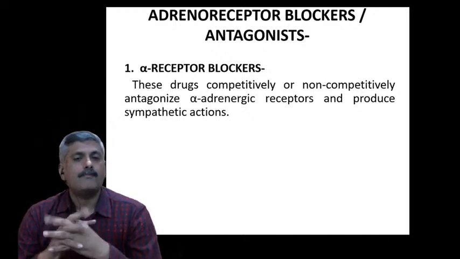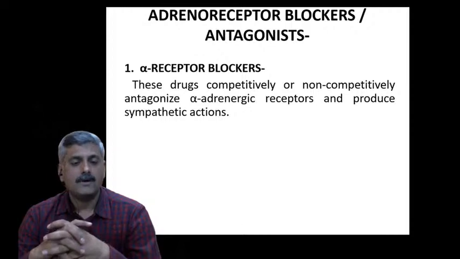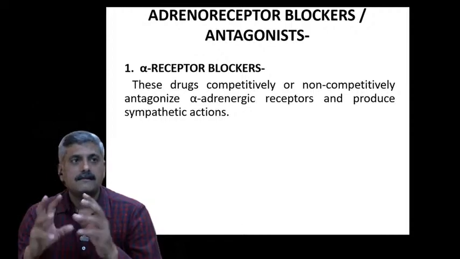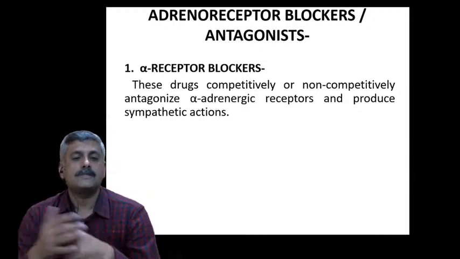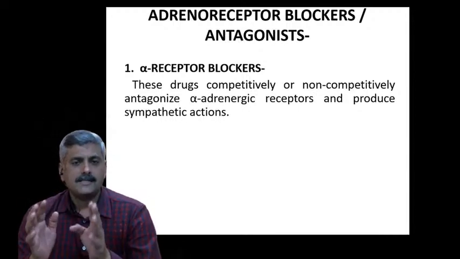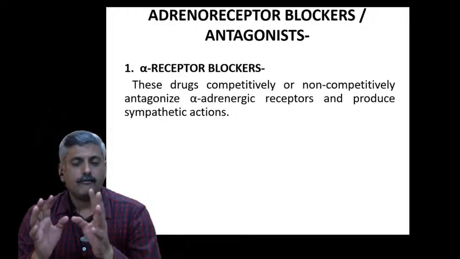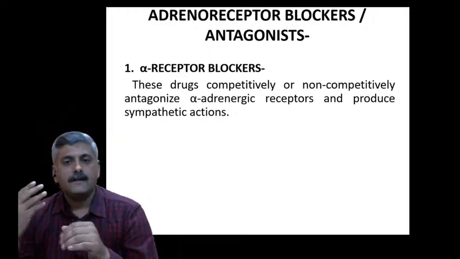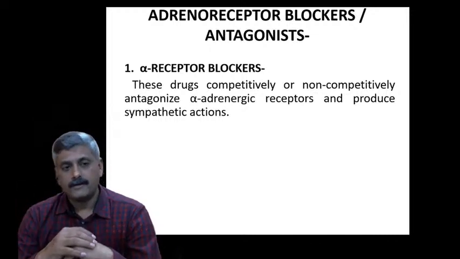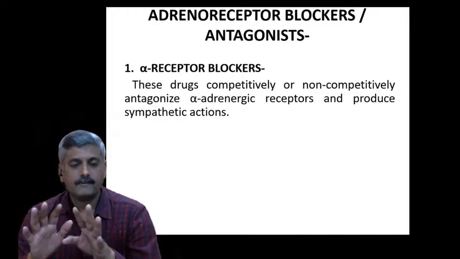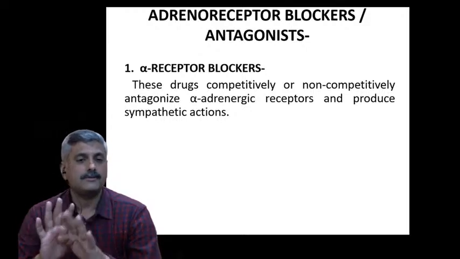When these drugs block, they have some affinity and efficacy towards that receptor. What is its application? Here we want to avoid the effect of adrenaline or adrenergic drugs acting through the alpha receptors and beta receptors. For that purpose we need these receptors to be blocked.